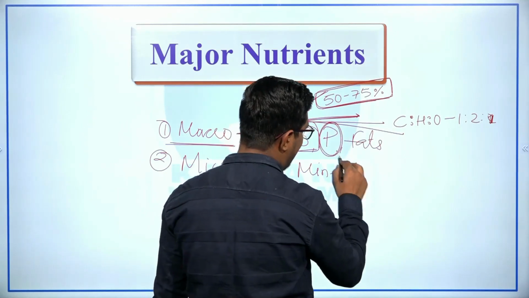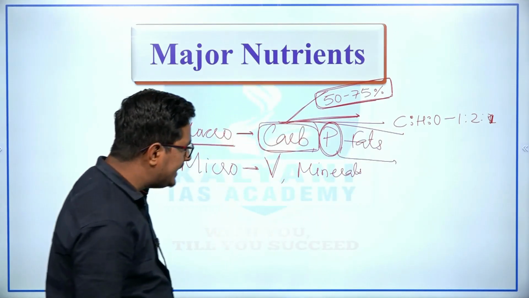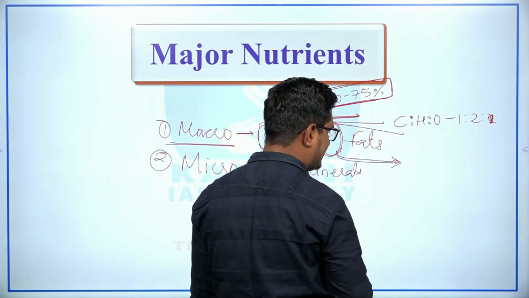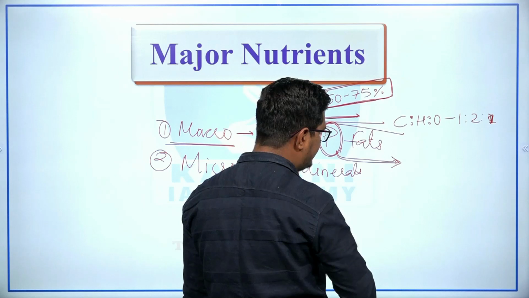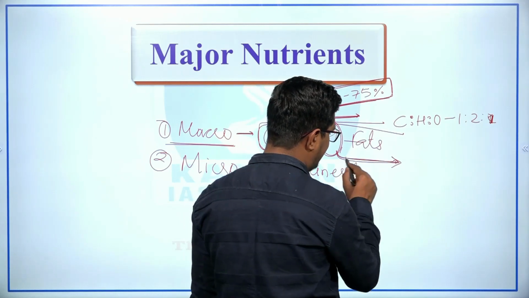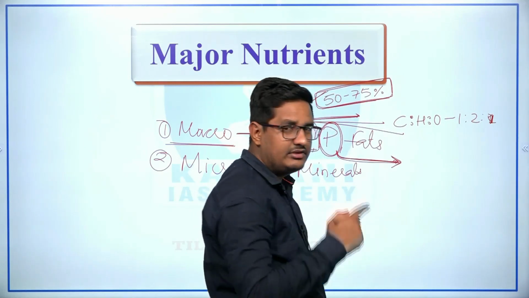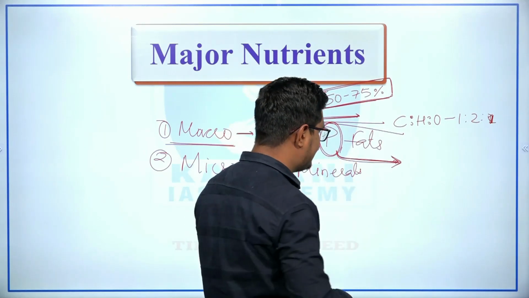Now we have seen the proteins, right. Proteins are formed by amino acids, and amino acids are most important for different metabolic activity, for the immunity, building muscles as well as cells, right.